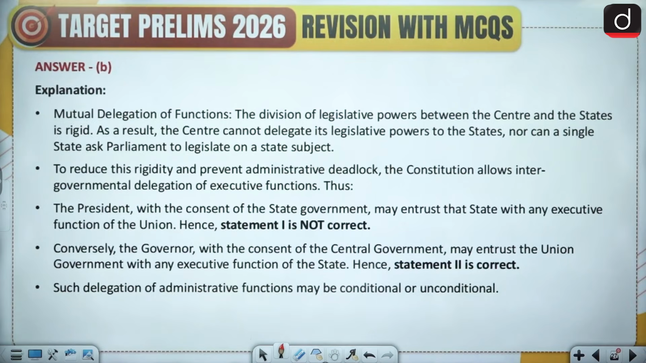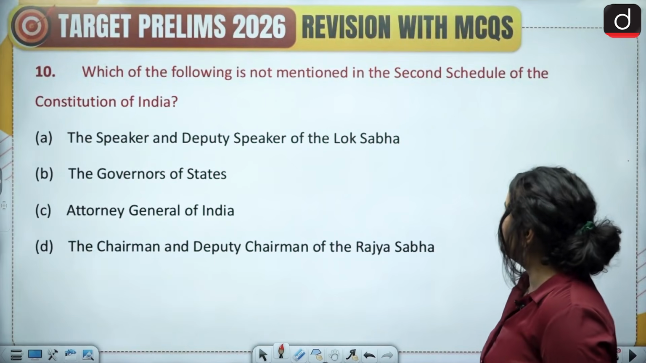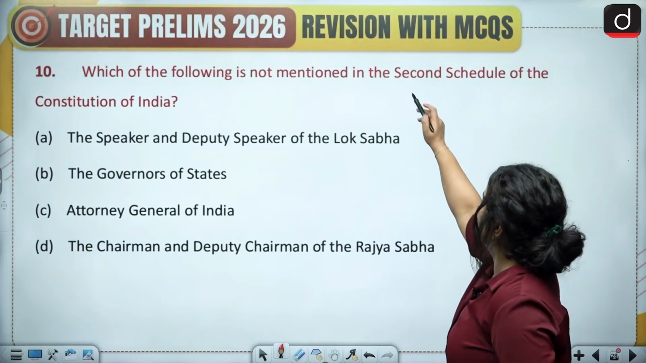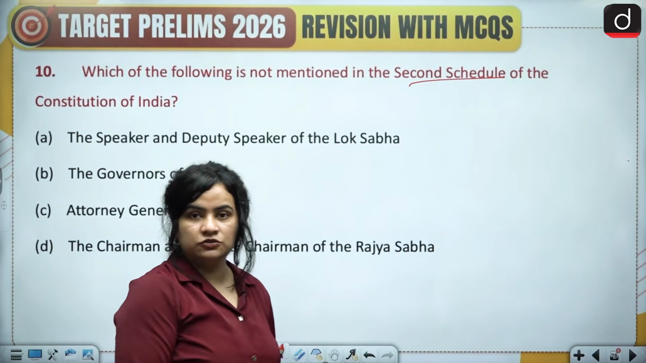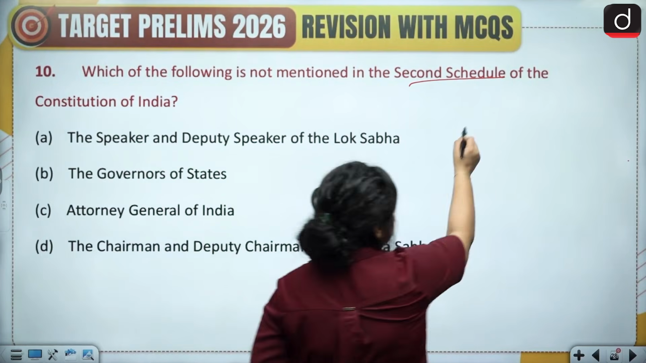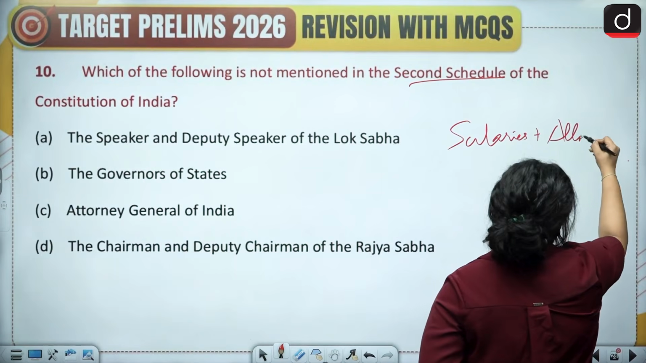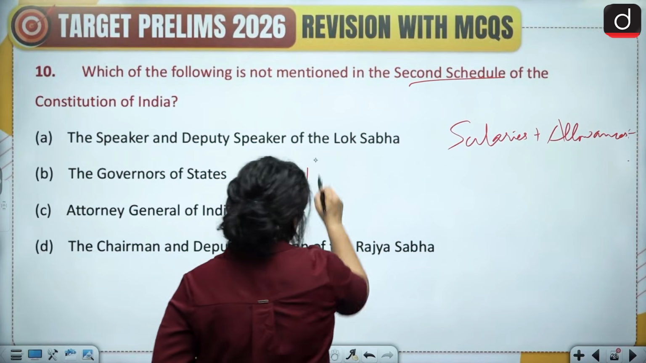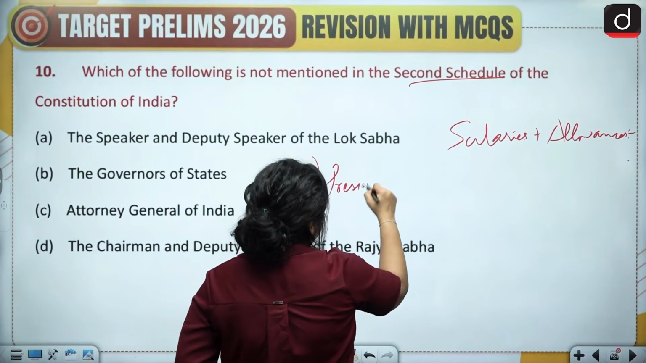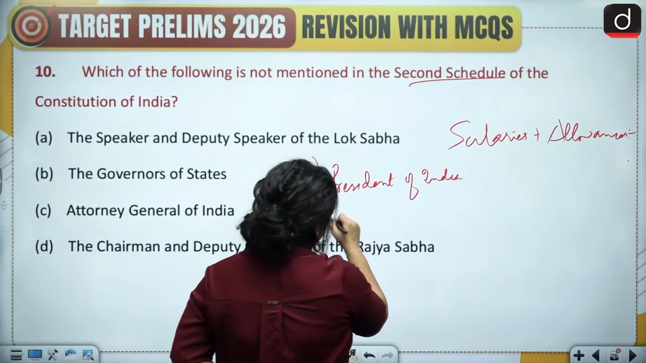This is the explanation in detail. Please take a look. Final question, which of the following is not mentioned in the second schedule of the Constitution of India? So what does the second schedule of the Constitution of India consist of, students? It consists of salaries and allowances of the following officials. Who all are they? First of all, the President of India and the Governor of States.